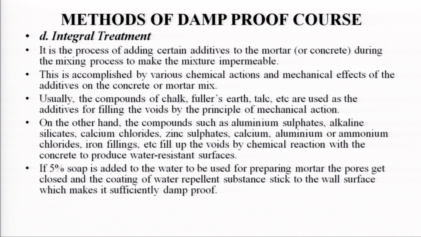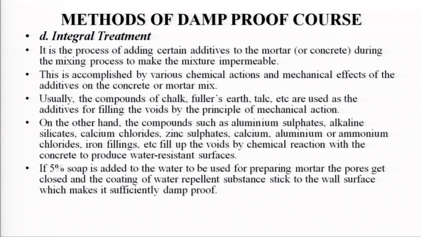Integral treatment. It is the process of adding certain additives to the mortar during the mixing process to make the mixture impermeable. Chalk, fuller's earth, talc, etc. are used as additives for filling the voids by mechanical action.